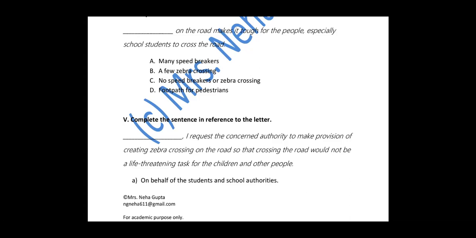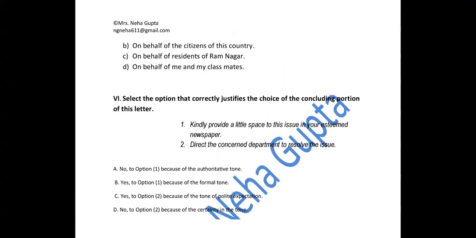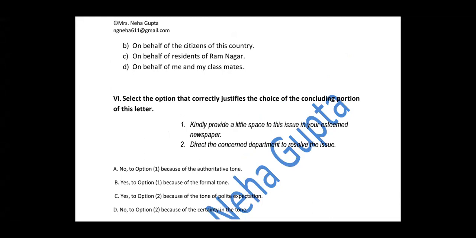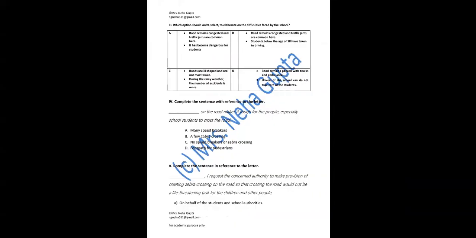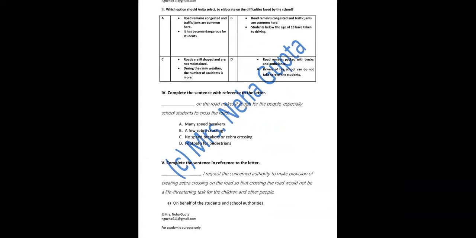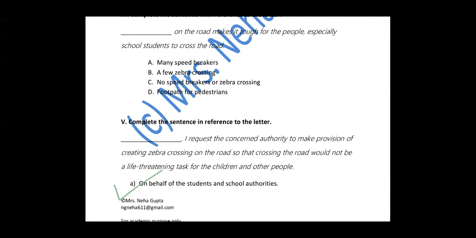On behalf of the students and the school authorities, I request. She is making a request on behalf of the school authorities and the students of the school. Okay, second part, on behalf of citizens of the country, is she making this request? On behalf of residents of Ramnagar, is she doing this request? On behalf of me and my classmates? So I think everybody can understand that the first part was the correct one. Fine. So let us tick that answer. On behalf of school and the school authorities and the students, she is writing this letter. So this is the correct one.